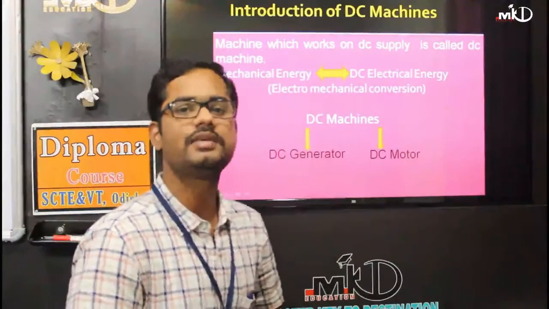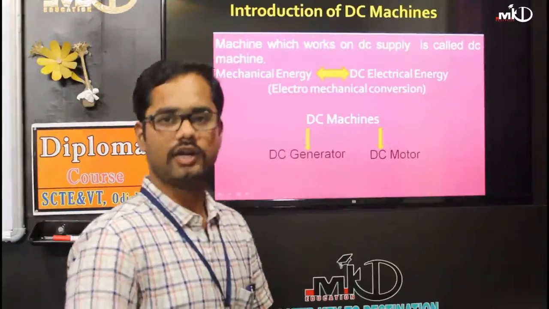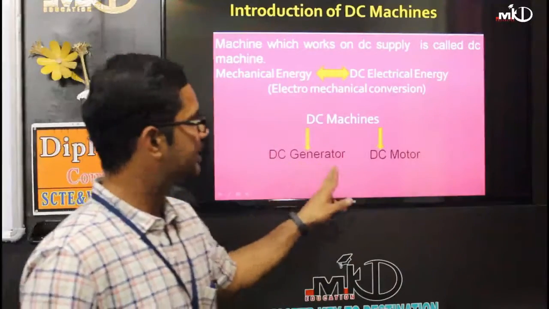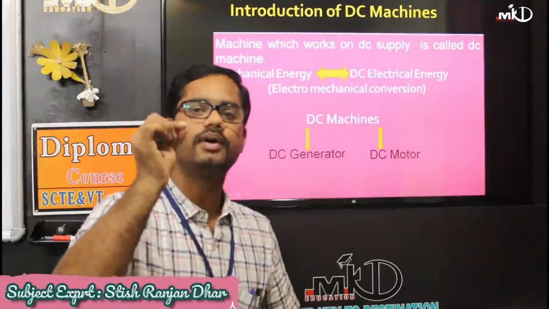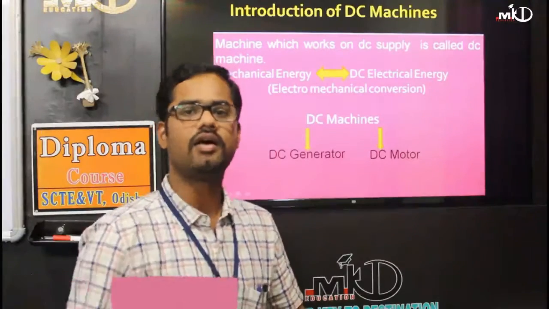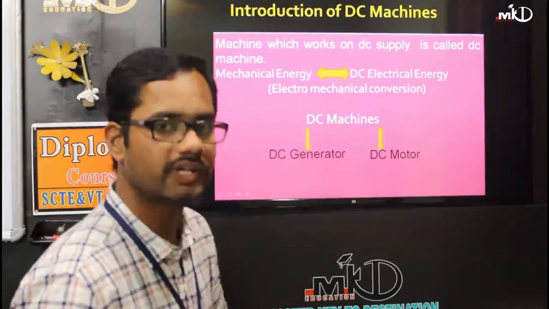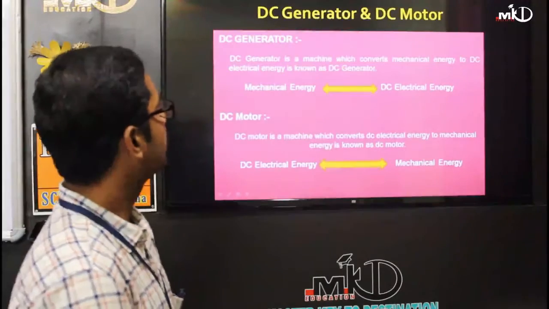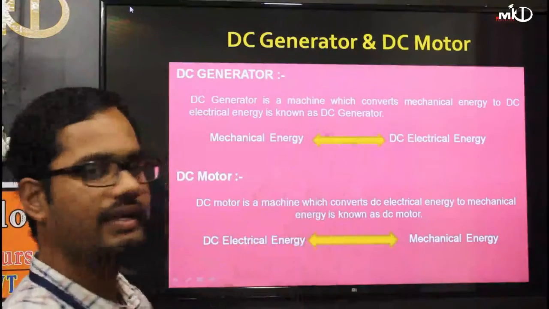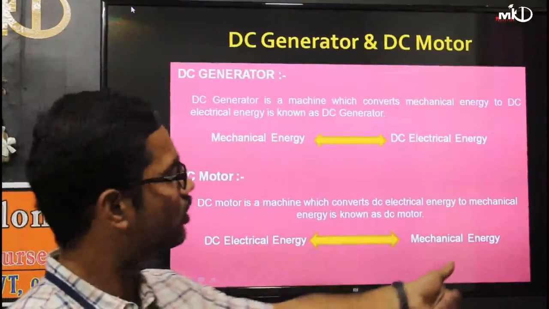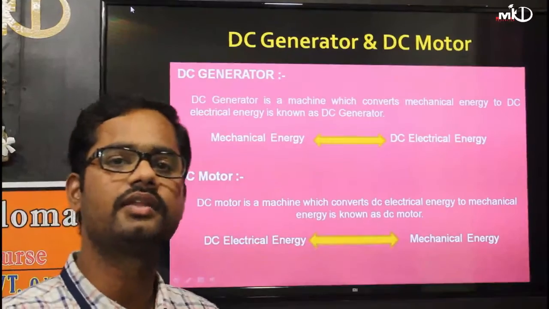Then comes the DC machine. A machine which uses DC is generally called a DC machine. The DC machine is divided into the DC generator and the motor. These words, generator and motor, you have studied in 10th standard or in other books also. Here we will describe them in detail. From mechanical to electrical is called a generator. From electrical to mechanical is called a motor. It is basically in the form of DC energy.